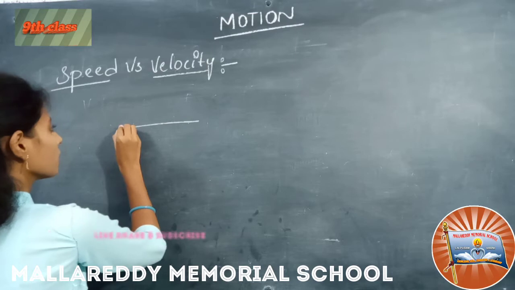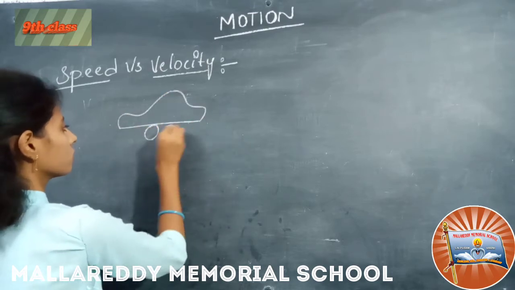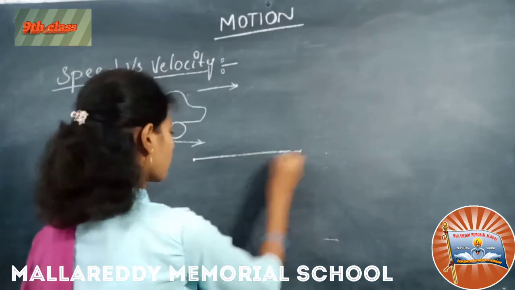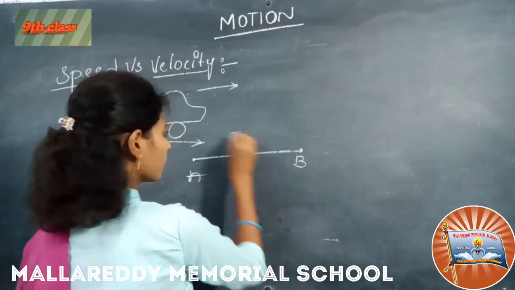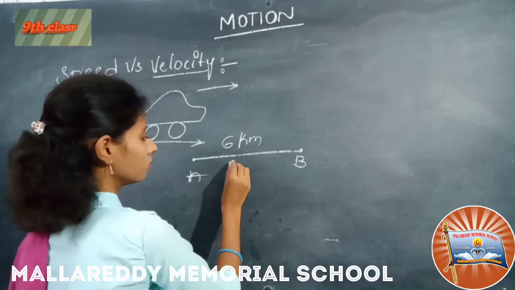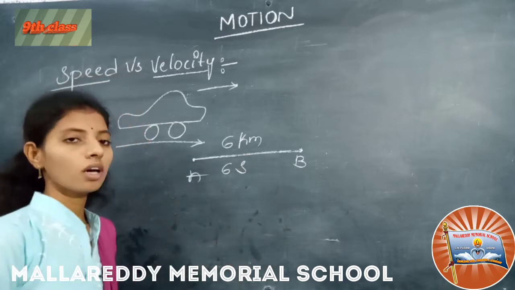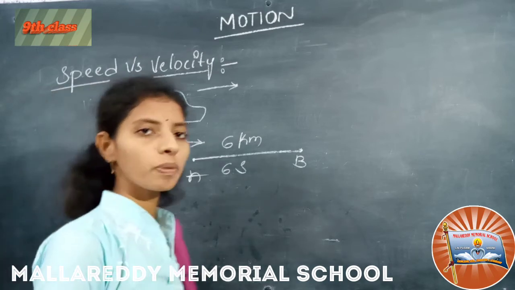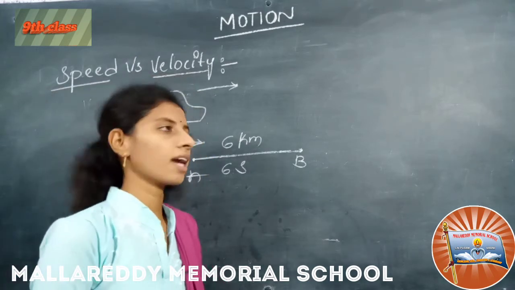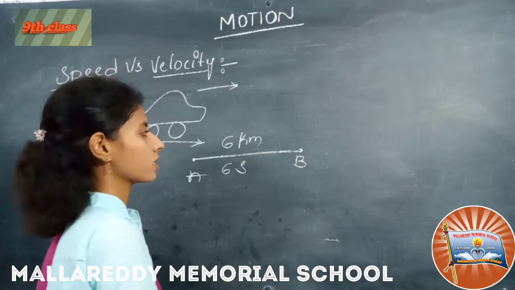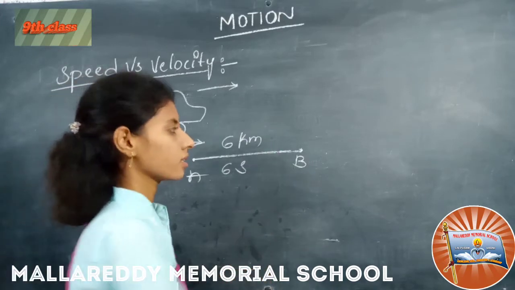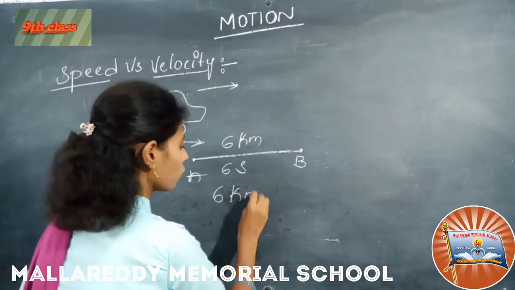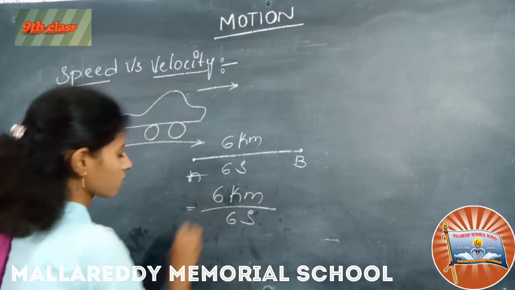Here the car is moving on the road, right, in this direction. It is traveling some distance from A to B. Assume 6 kilometers in 6 seconds. We have to calculate speed and velocity for this. We know that speed is nothing but distance by time. What is the distance here? 6 kilometers. And the time? 6 seconds. So 6 kilometers by 6 seconds, right?